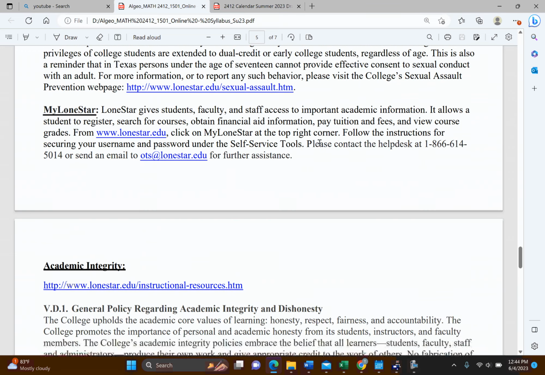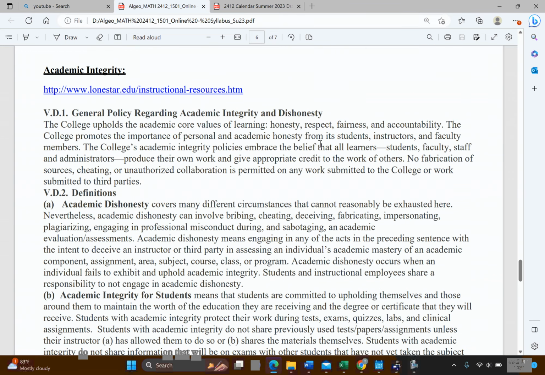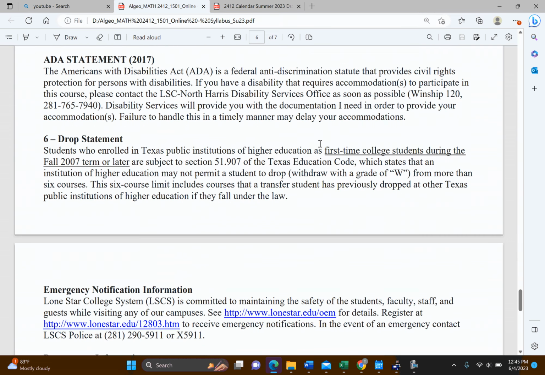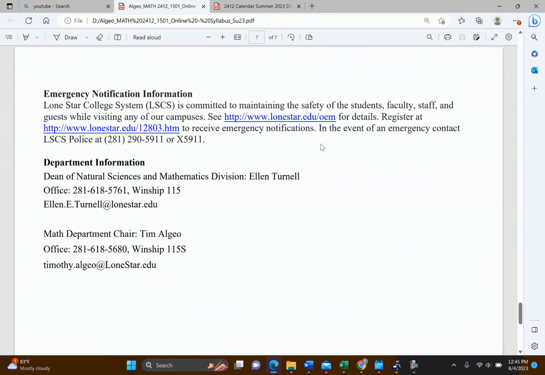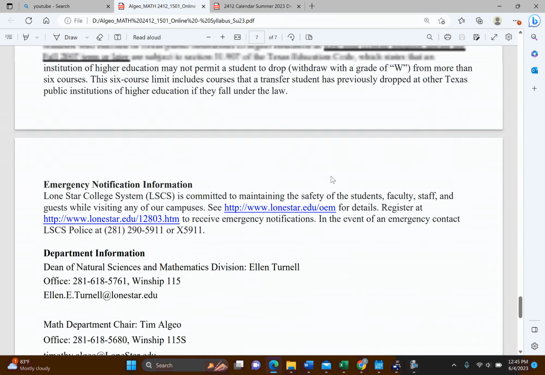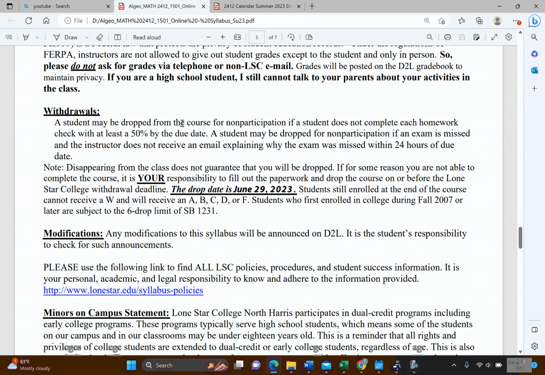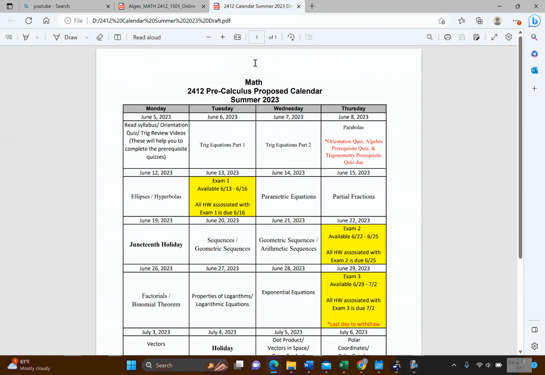And I think most of this other stuff is pretty standard for syllabi. So if you have any questions, you can just email me and reach out and I'll try to answer those questions for you. But I think that does it for the syllabus. So let's take a look at the calendar.